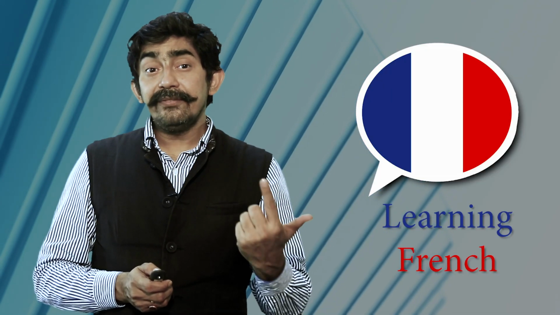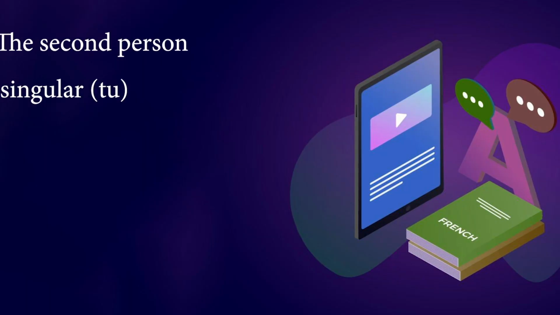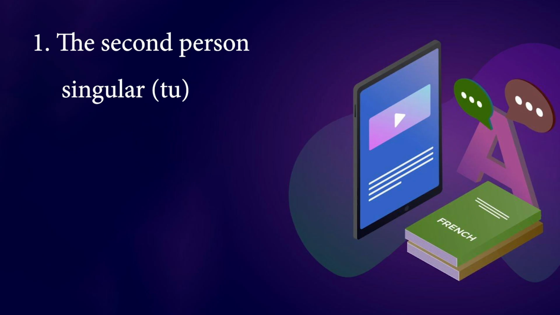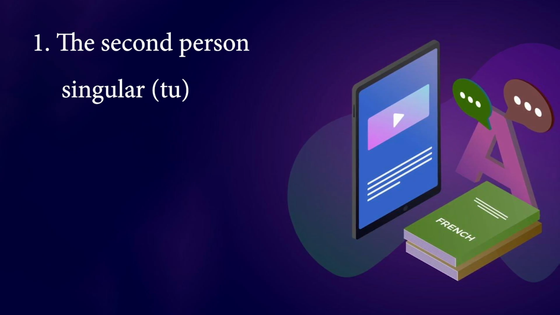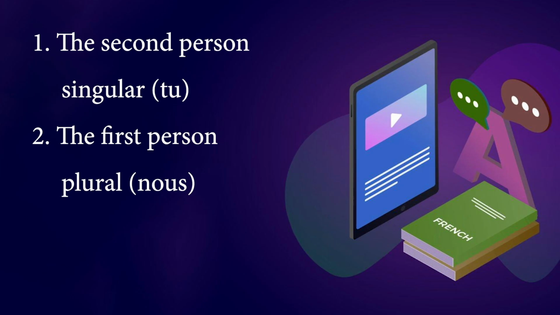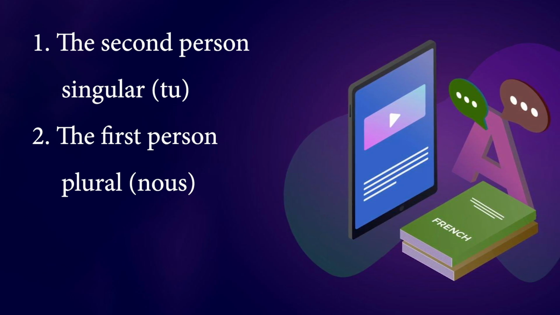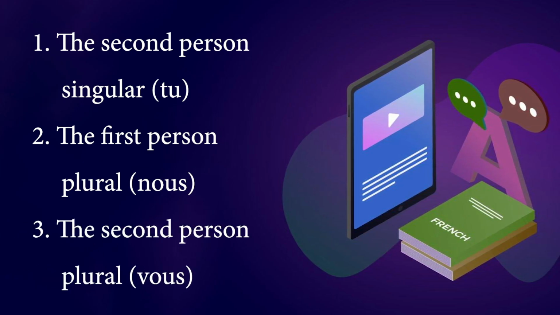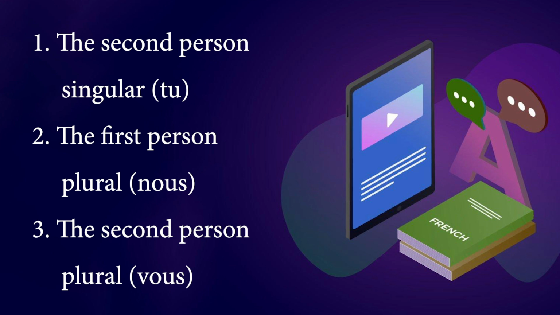Imperative only exists in the second person singular, that is tu, the first person plural, that is nous, and the second person plural, that is vous.